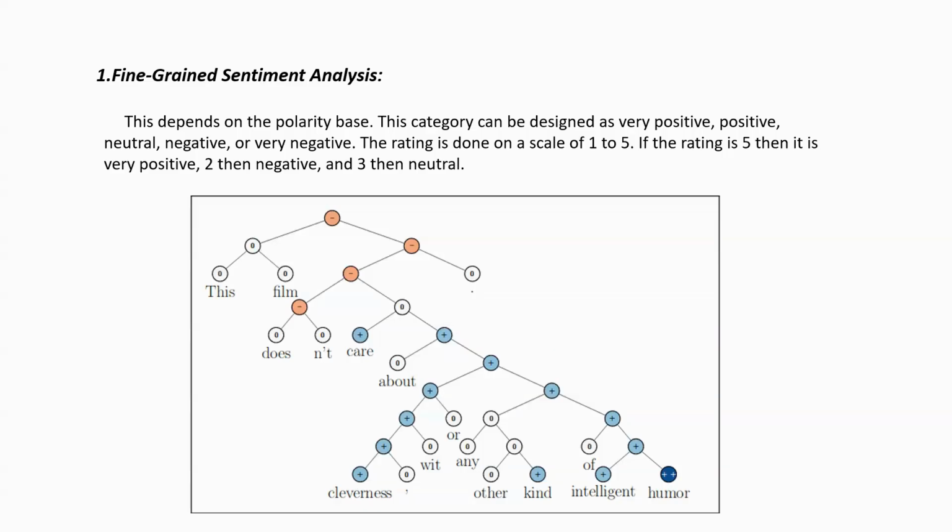Cleverness, other kinds of intelligence, humor. In each and every sentence, it identifies some critique, right? It identifies some positiveness or negativeness. Like with this film, if we say something with a little bit of minus, it considers it negative. So 'does not care' means it considers negative, while 'care' is a positive word.